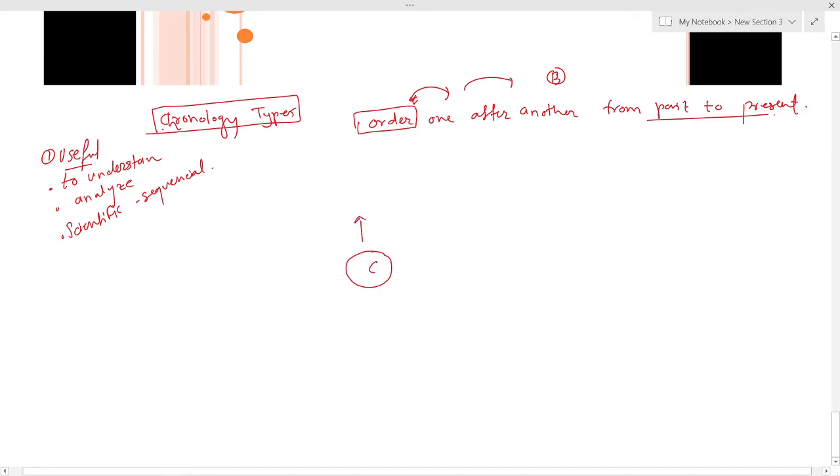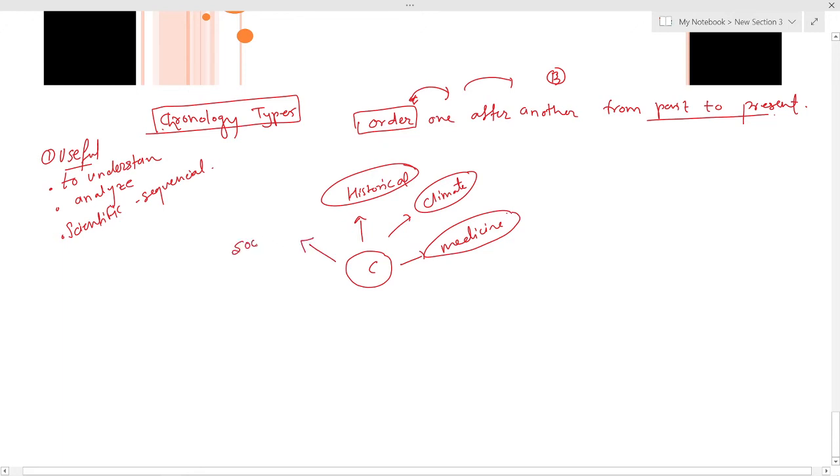See, chronology can be historical, right? Historical chronology, climate related, medicine related, that is the evolution of medicine. It can be related to society, related to culture, evolution of culture.